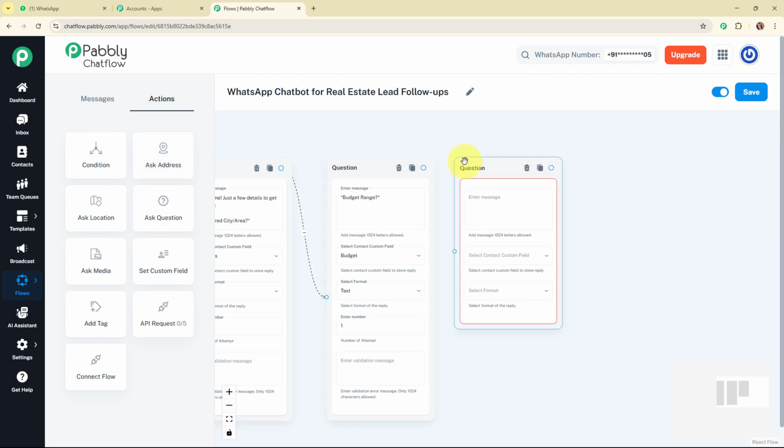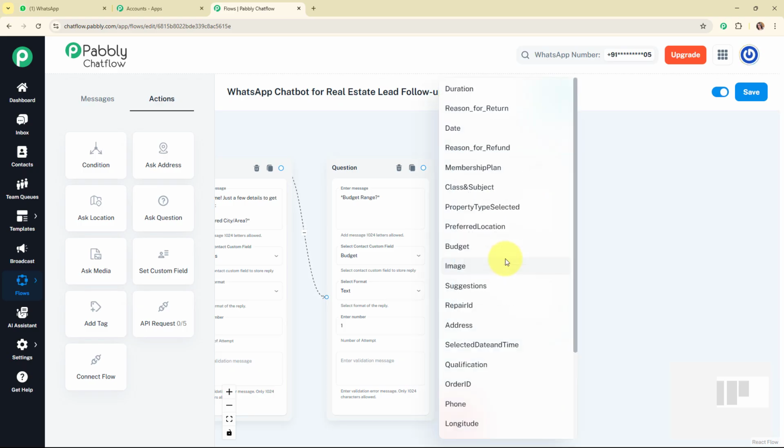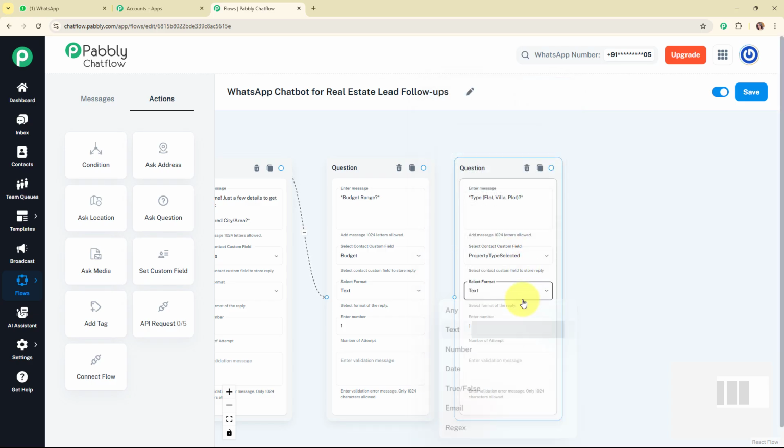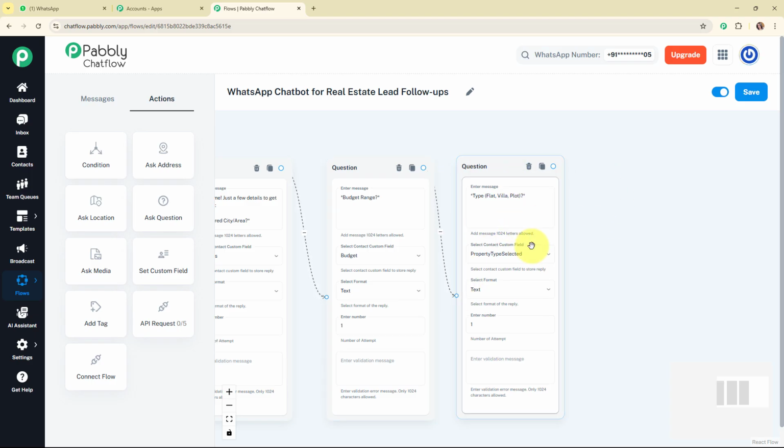So let's move to the next question message. I'm going to add another question message box, and here I'm going to add the text as type: flat, villa or plot. Here I want the type of property from the customer, and for that I'm going to select the contact custom field as property type selected and the format as text.